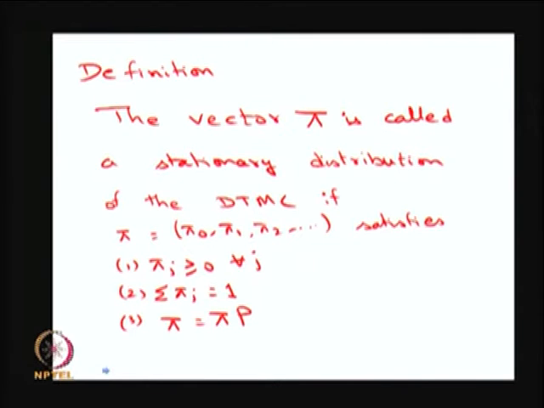This has nothing to do with the limiting distribution, the one I have discussed earlier, but for an irreducible aperiodic Markov chain, the limiting distribution is the same as the stationary distribution, which is also the same as the equilibrium or steady state distribution. All these three distributions are the same for an irreducible aperiodic Markov chain, but in general all these three things are going to be different. So, here I am giving the definition of a stationary distribution by satisfying these three properties.